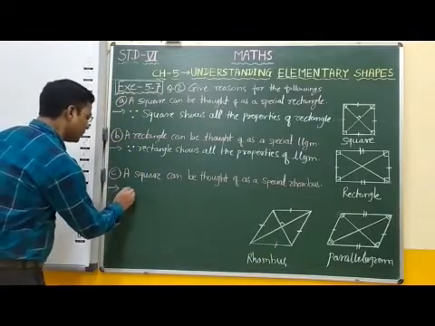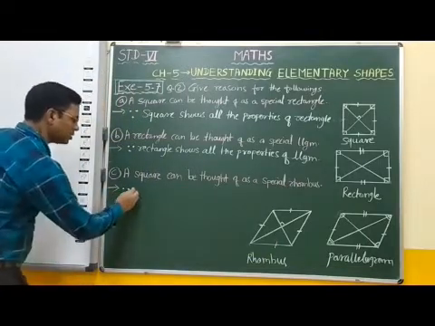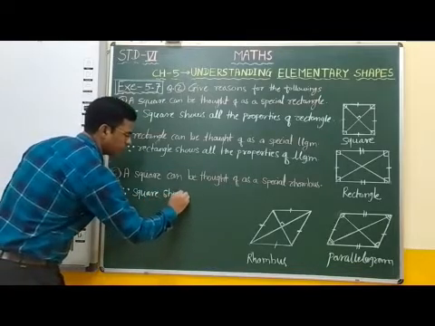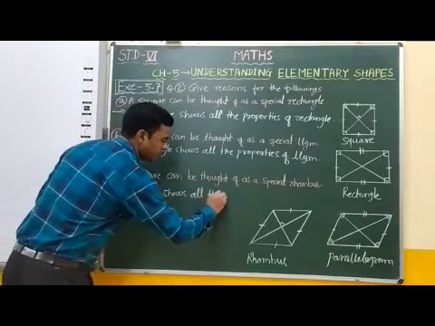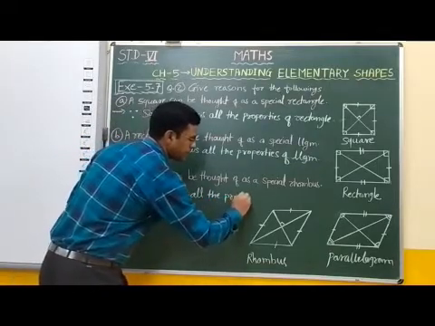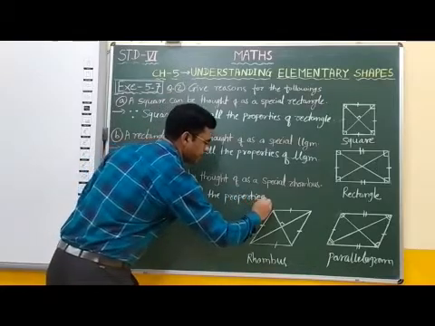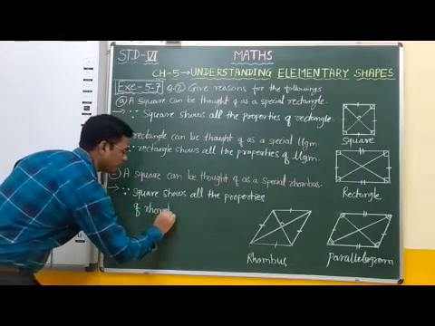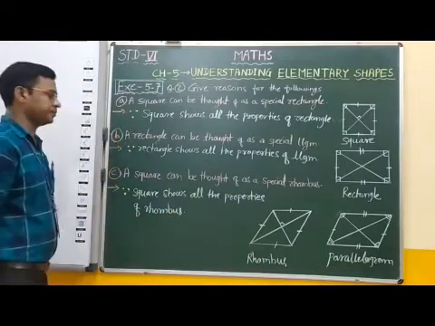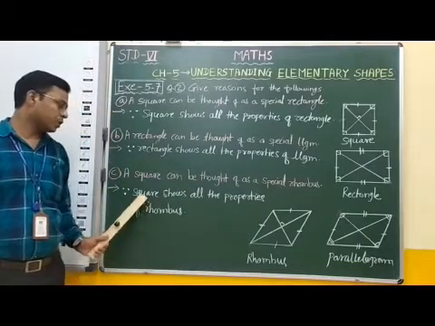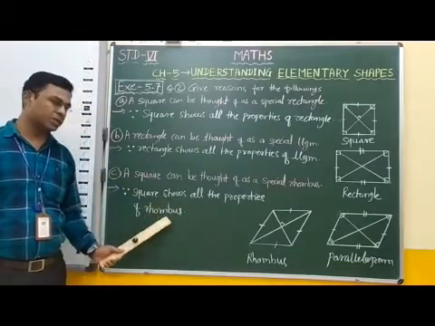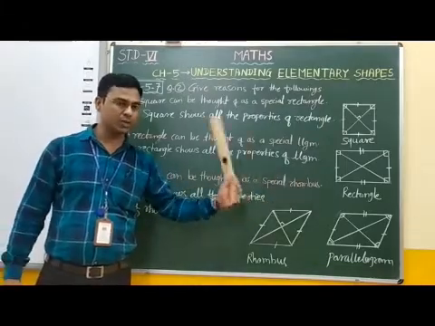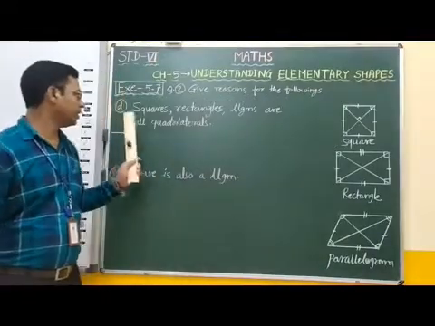Therefore, the reason for this statement is because a square shows all the properties of a rhombus. Therefore, we can say that a square can be thought of as a special rhombus.